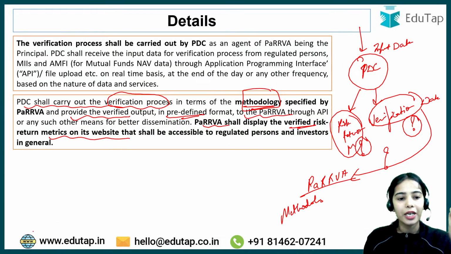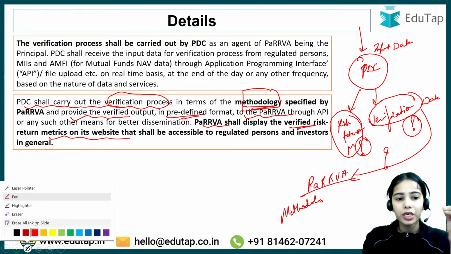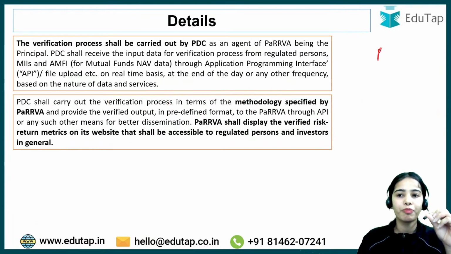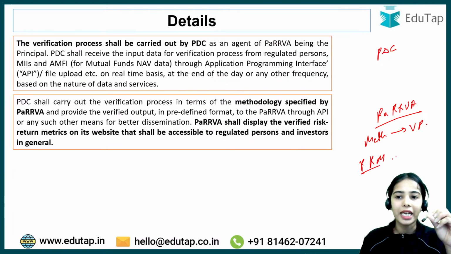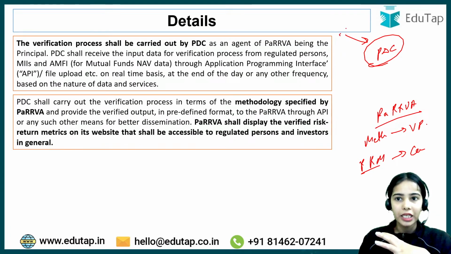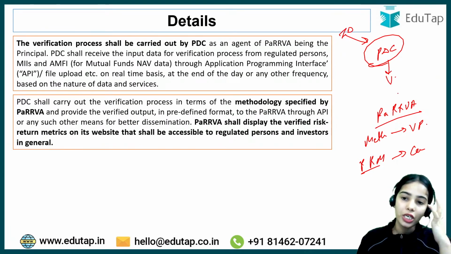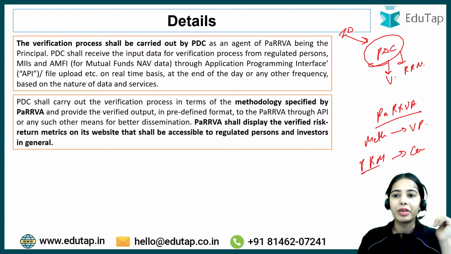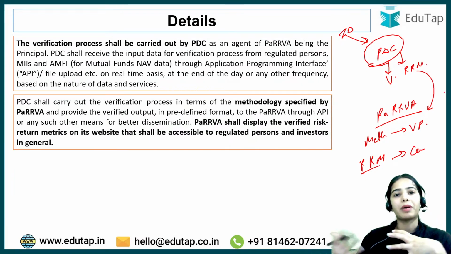I hope you have understood the clear-cut idea of what the function of the PDC is and what the function of PaRRVA is. PaRRVA establishes the methodology for the verification process and the risk return metrics that should be calculated. The PDC takes the input data, does the verification, and calculates the risk return metrics as per the methodology set by PaRRVA.